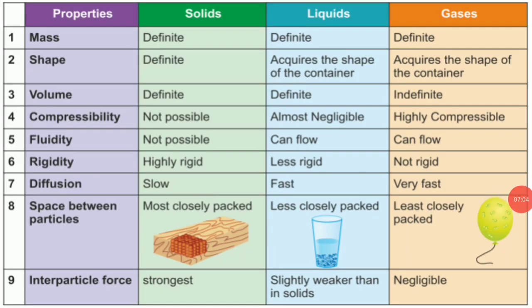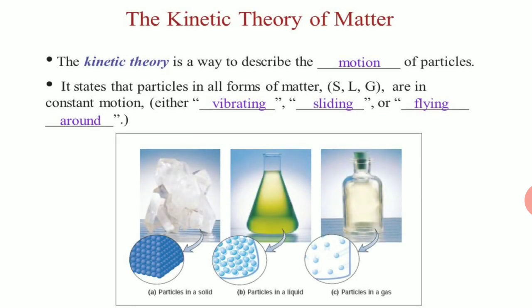Now let us go through the kinetic theory of matter. Kinetic means motion. So, kinetic theory is a way to describe the motion of particles. It states that particles in all forms of matter, whether solid, liquid or gas, are in constant motion. As we said, solids are closely packed, so their particles are vibrating. Liquids have a little space, so they are sliding. And gases have a lot of space between them, so they are flying around.